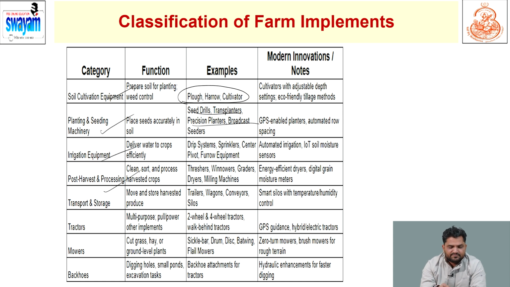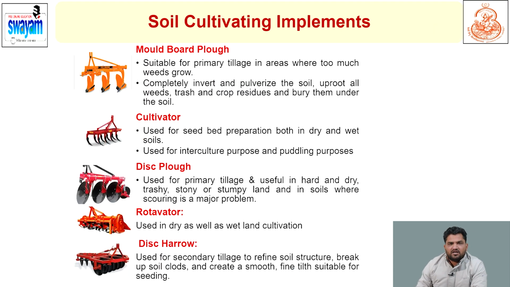For post-harvest, transport and storage, there are tractors, two-wheel and four-wheel tractors, and mowers. Nowadays tractors are advanced with GPS guidance, and electric tractors are there. Now we come to soil cultivating implements, which are very important, especially in fodder production.